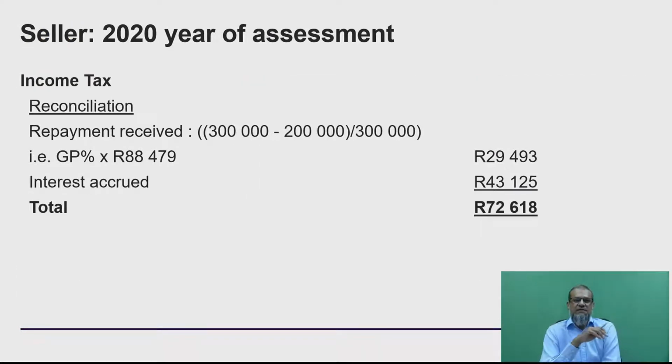The profit that I made on the cash payment is 29,000. And don't forget, we also got interest accrued this year, which is 43,000. If we ignore the VAT, because VAT is not your money, it is just collected on SARS's behalf and paid over to them, then we can quite simply see that if we follow the cash, 72,000 is what I actually got out of this deal this year.